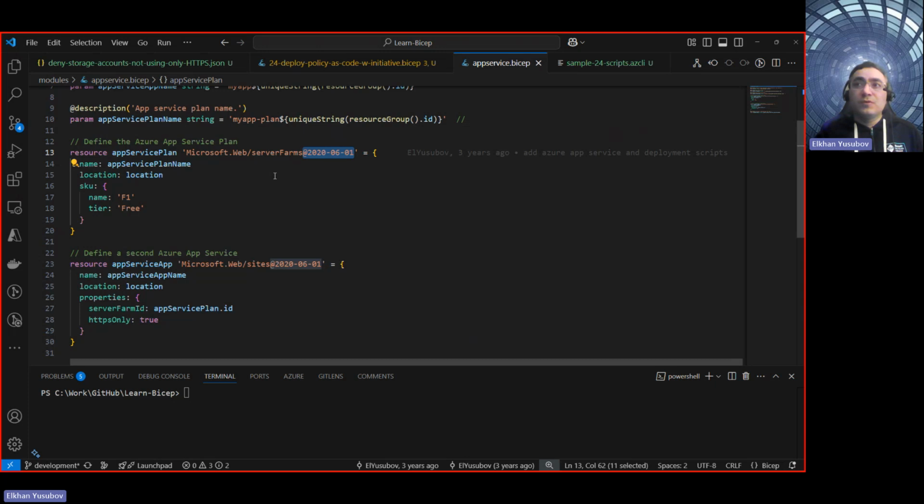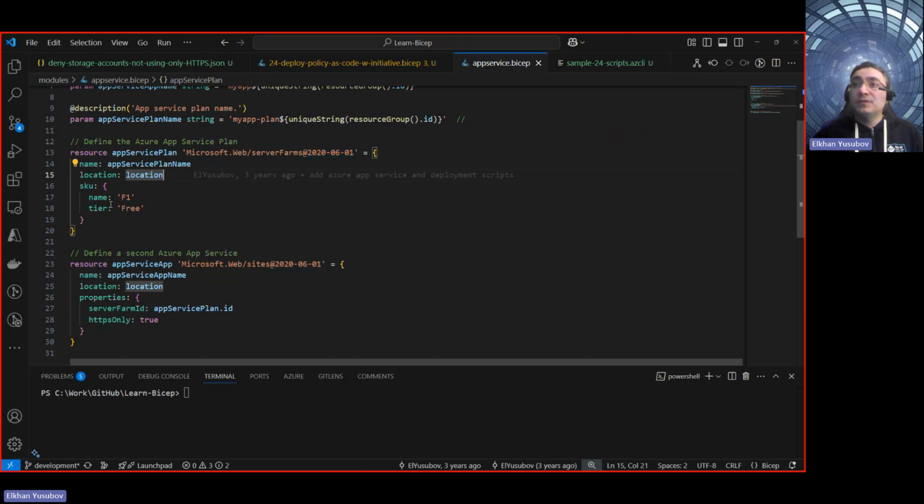All the resources in Microsoft Azure come with their API versions, and depending on which version you use, you get certain features enabled for that resource. So if there's a specific feature of the resource that you need to provision, make sure that you are using the appropriate API version and not an older one that doesn't have that feature or configuration. That's very important, so please keep that in mind.